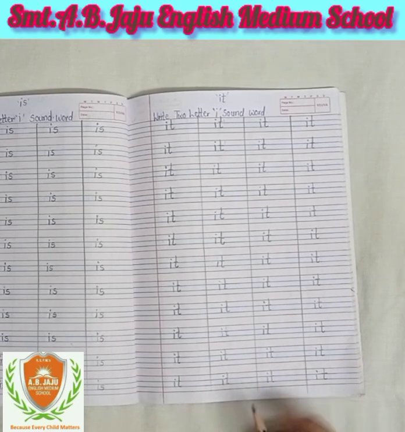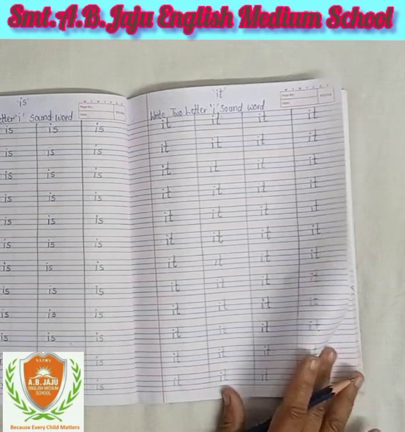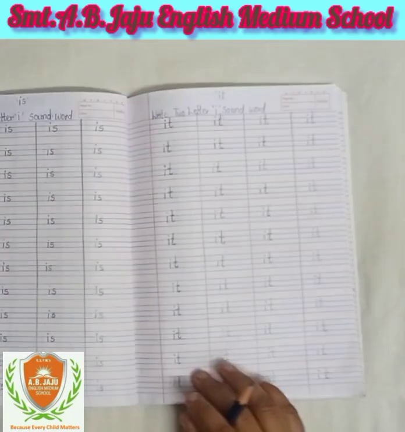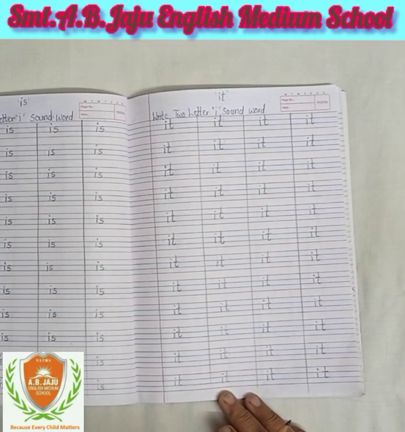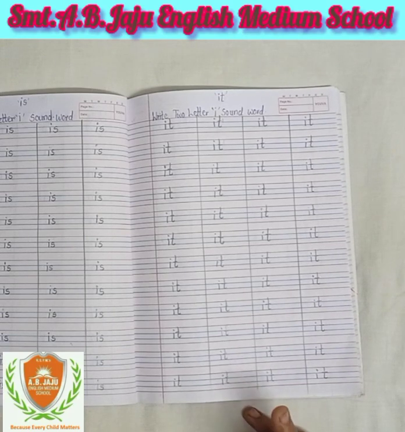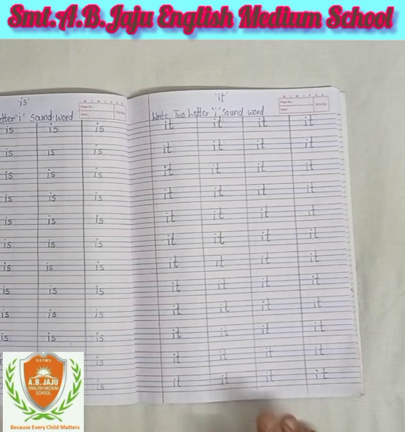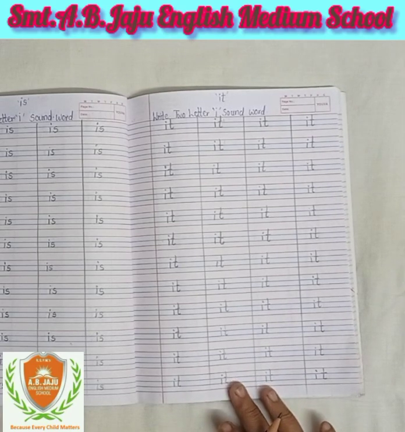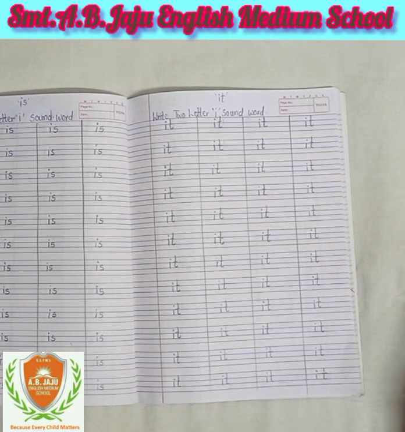You have to write down two pages, one page here and another page here. Revise the two letter sounds again and again. You have to learn the spelling and say the sound. This is a short sound. Writing should be neat and clean. Sharpen your pencil and then write down in a 4-line notebook. With sound and with spelling you have to say two letter words.